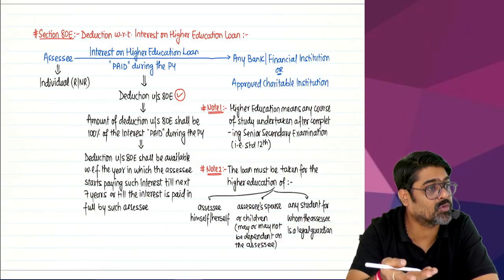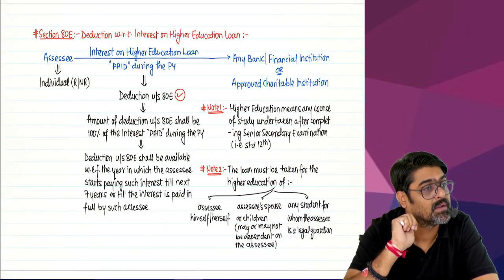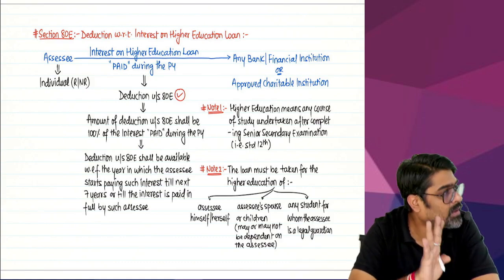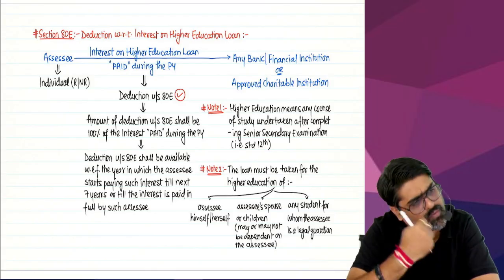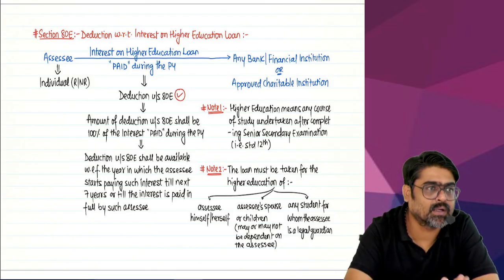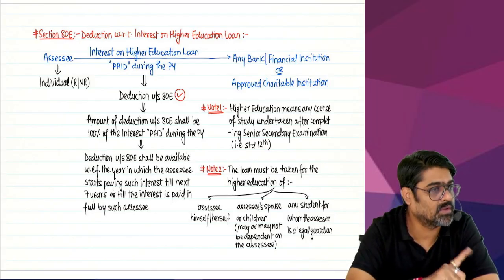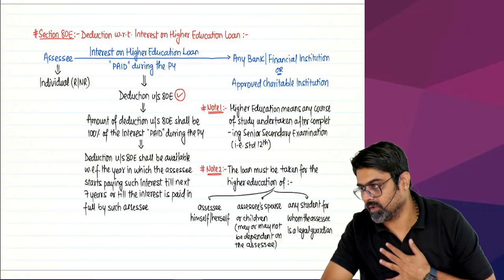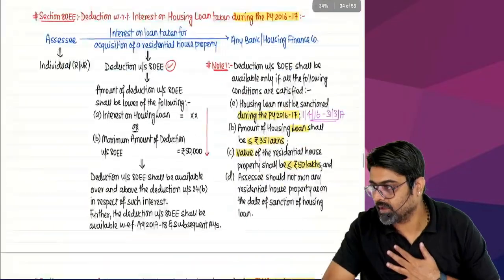What if the repayment gets over before 8 years? Then in the year in which the repayment gets over. Yes or no? Till that year, whatever interest is paid during the year on this higher education loan, that entire interest will be allowed as a deduction. 80E done. And this deduction is available to individuals, resident or non-resident. Done, sir? Yes or no?